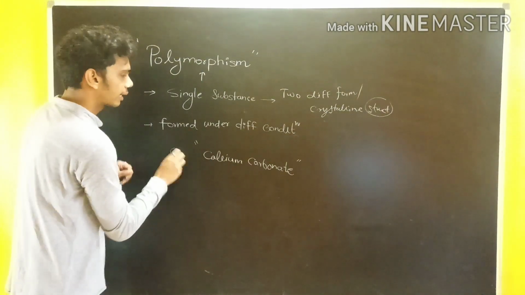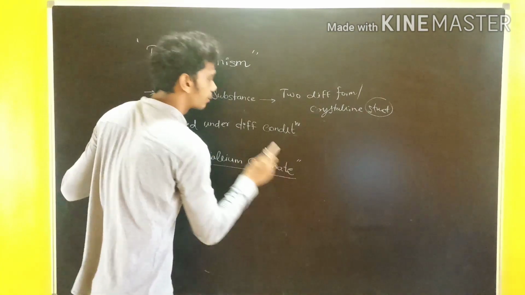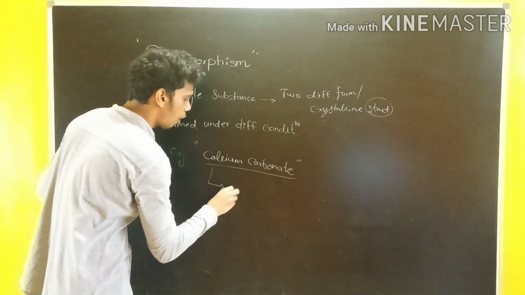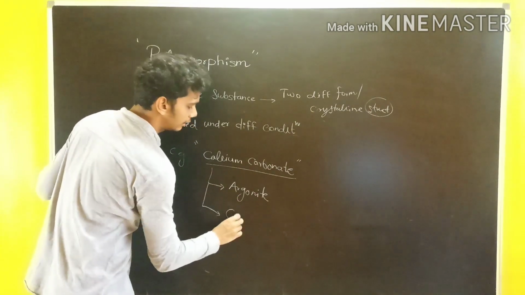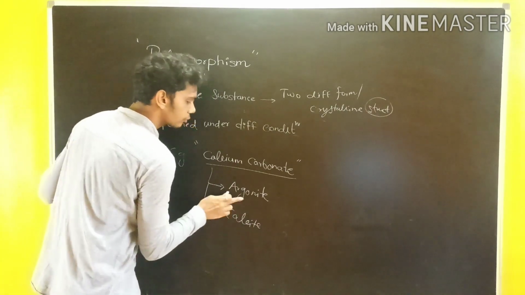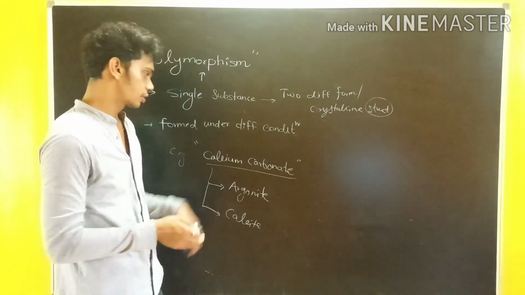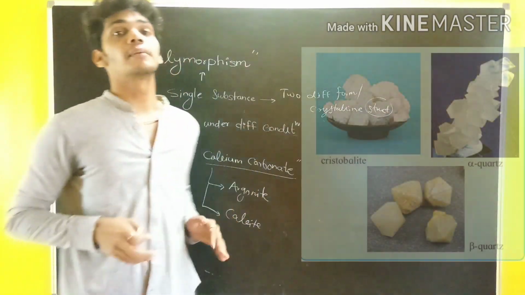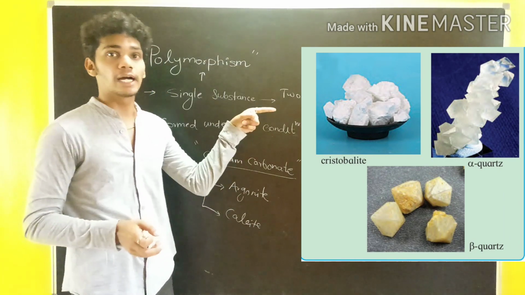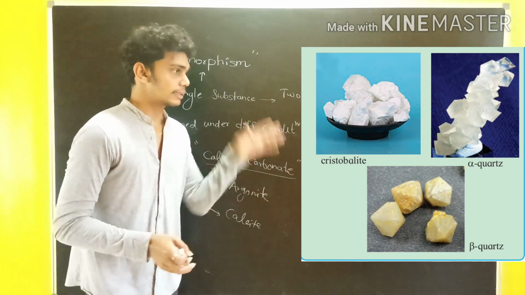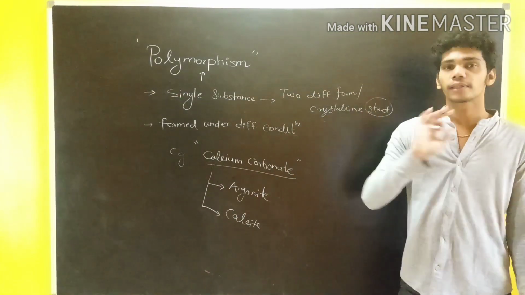So the example here is calcium carbonate. Calcium carbonate is a crystalline solid, but in this case, because the conditions are different, it may form an aragonite arrangement or may form a calcite formation. The formation of these two different structures or crystalline forms depends on the conditions imposed on the calcium carbonate. Another example of polymorphism is silica, where structures are found as alpha quartz, beta quartz, and cristobalite. These are the structures which are found. Can I say in a simple manner, polymorphism is nothing but allotropy.